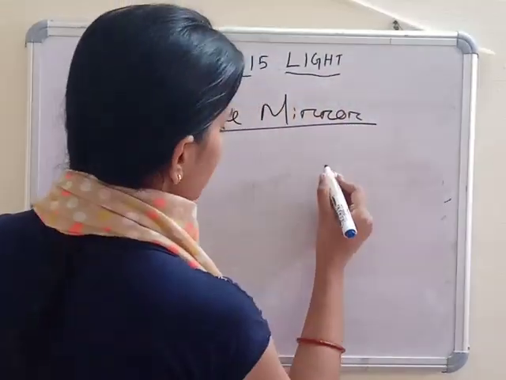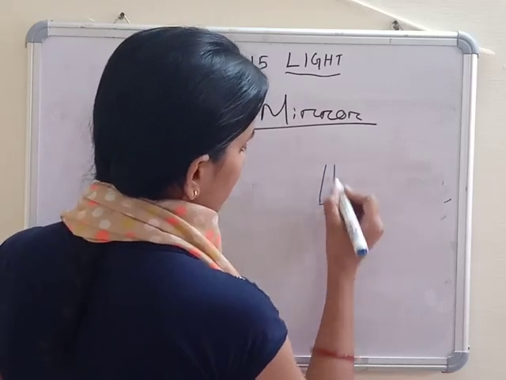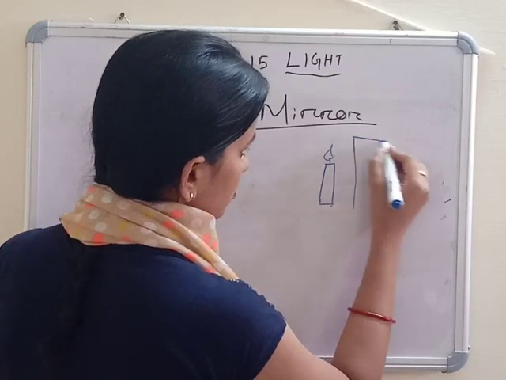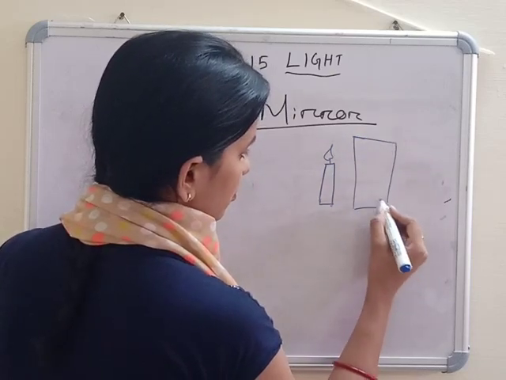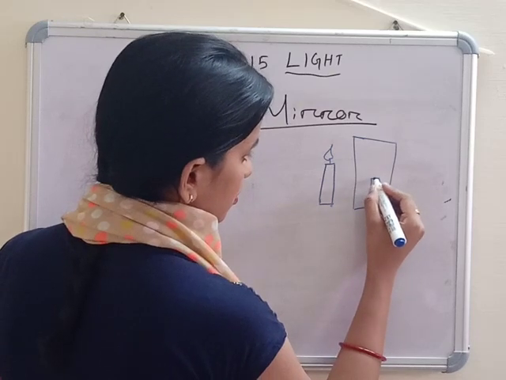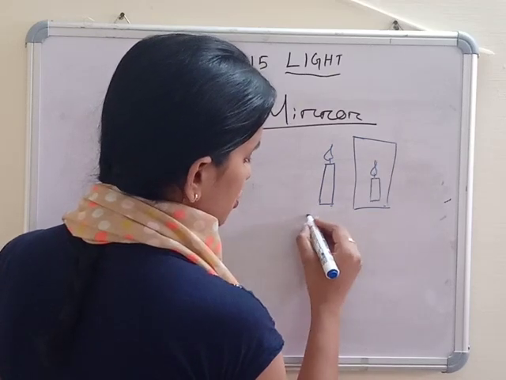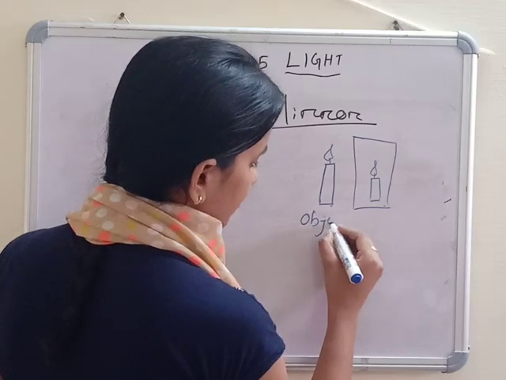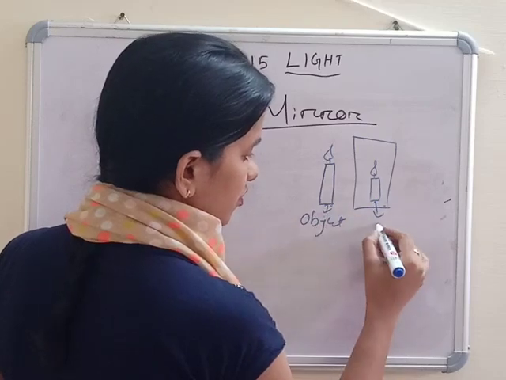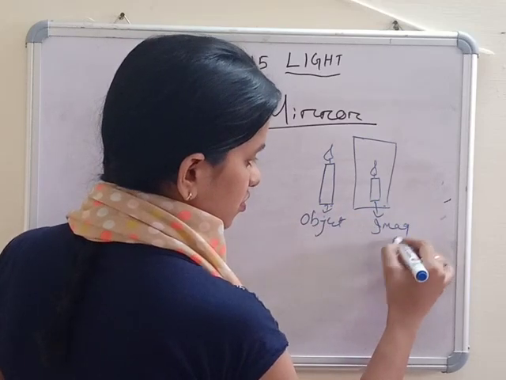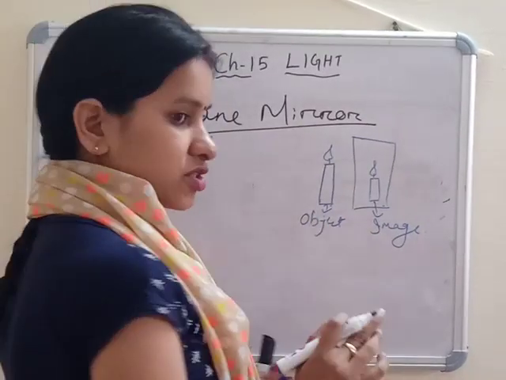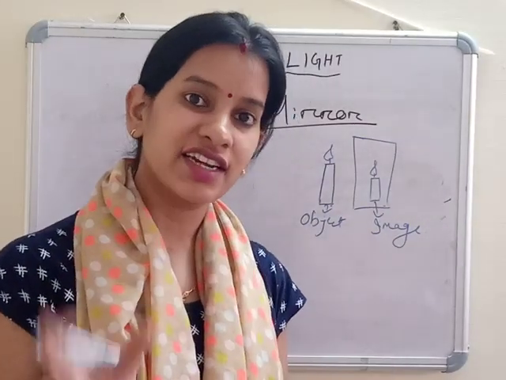So if this is a candle and this is a mirror, here is the image somewhere. This is your object, which is outside, and what is inside, that is your image. The thing whose image is formed is your object.